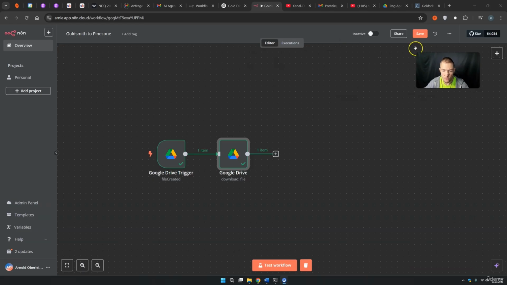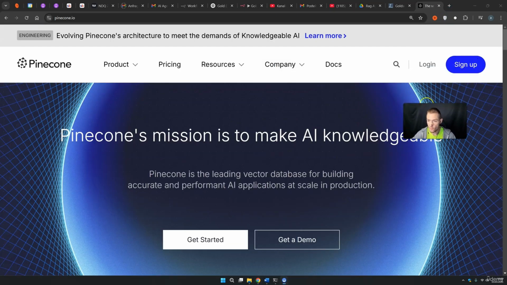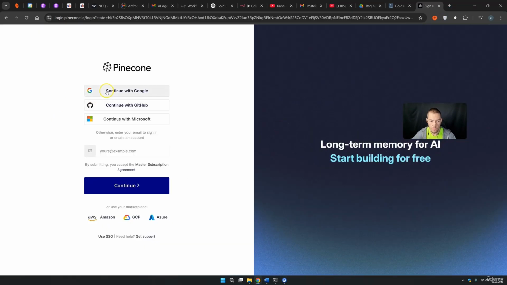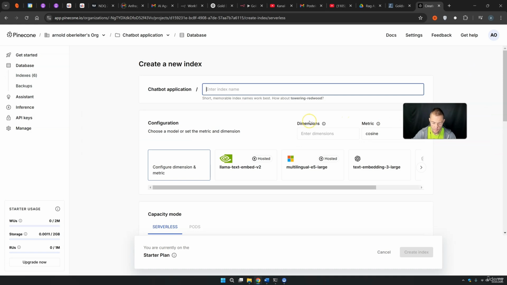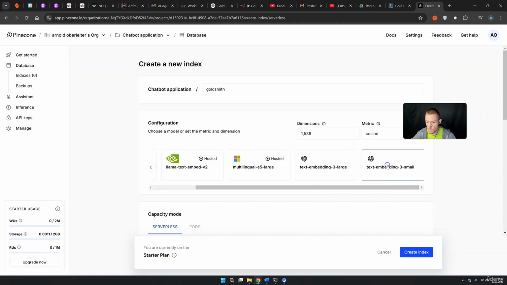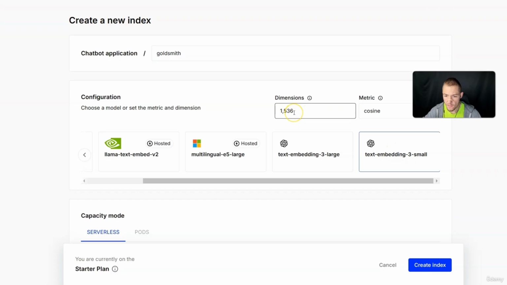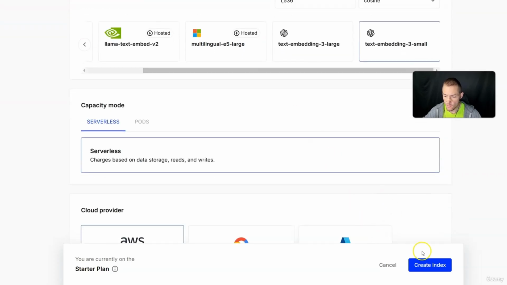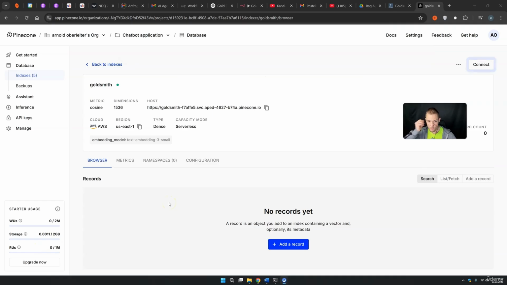Now let's just go to Pinecone. We come to Pinecone, we log in, we go on with Google, create index. Let's just call it Goldsmith, but of course you have to write this small. The dimensions are fine, but please make sure to use the right embeddings. I always like the small embeddings from OpenAI, and the dimensions are fine, and then you can simply press create index. Now we are here, the index is created of course.